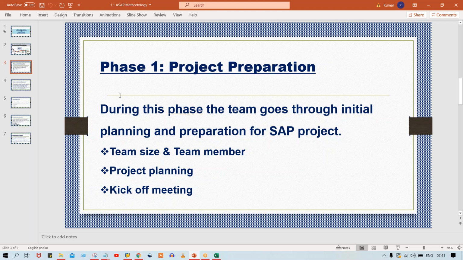Till now, what has happened? These are all internal activities only. We have not interacted with the client. Nothing has happened with the client till now. Team size, team members, these are all internal activities only. The kickoff meeting also is an internal meeting itself, right? So once the kickoff meeting is done, then everybody is going to perform their respective activities.